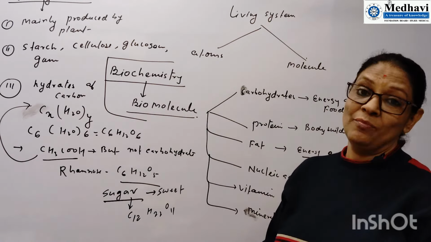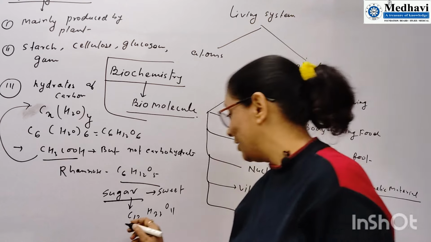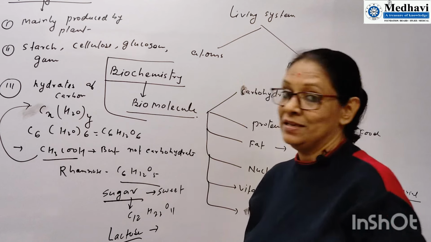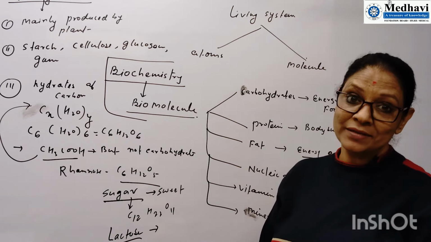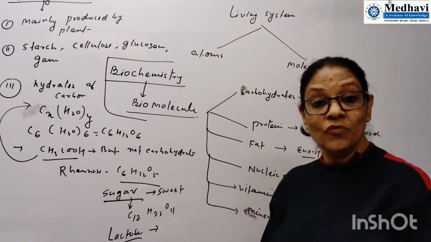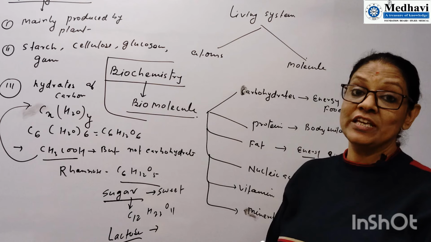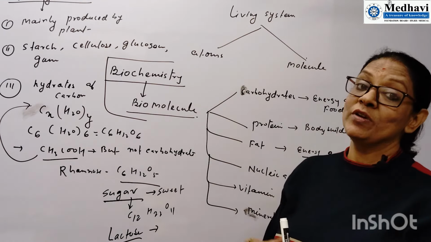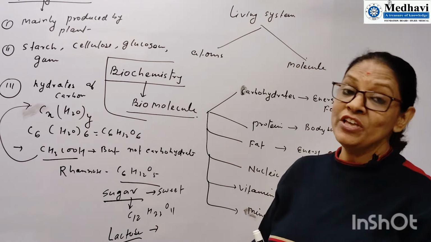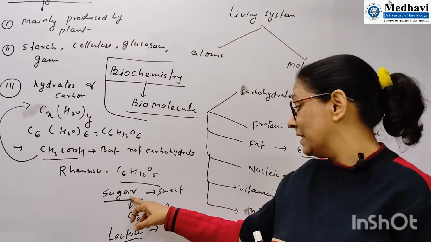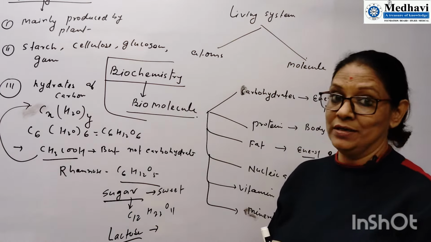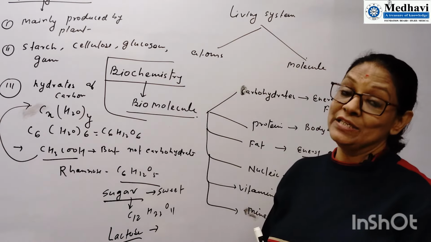Second is milk sugar, that is lactose. Lactose is also a carbohydrate. It is milk sugar. So, some carbohydrates are classified as sugar. So, we can say that those carbohydrates which give sweetness to the things that we use as sugar. I will explain in detail which type of carbohydrates are categorized as sugar, and which type of carbohydrates are called non-sugar. So, one by one I will explain in detail.